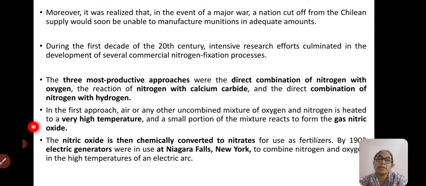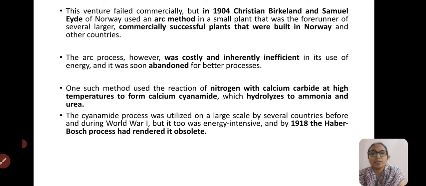This experiment was done in electric generators in use near Niagara Falls of New York, and there they used the electric arc technique. It was consuming lots and lots of energy. So they are very laborious processes, and at the same time they could not meet the demand. Even some electric arc methods of commercial production of nitrogen compounds were done, but all those were very costly and inherently inefficient processes. They could not meet the demand.